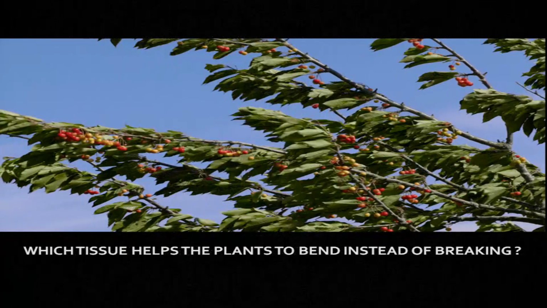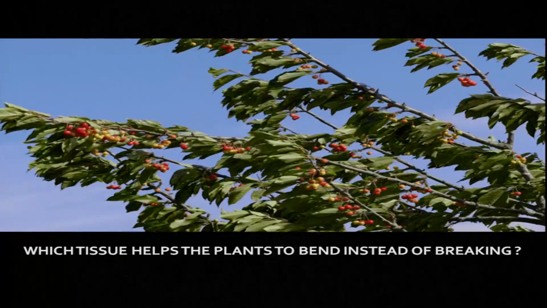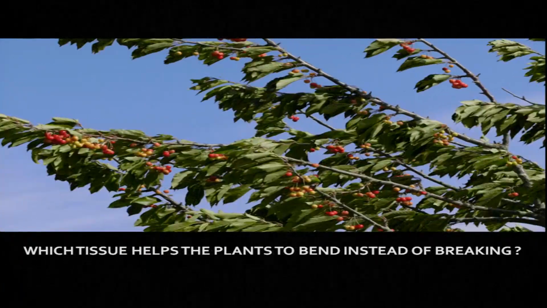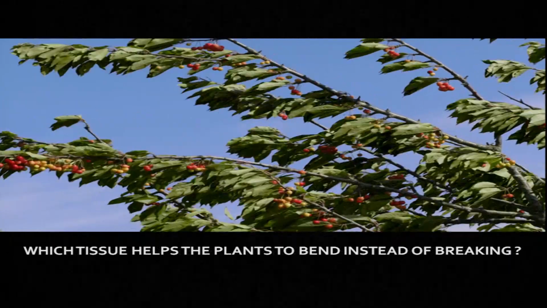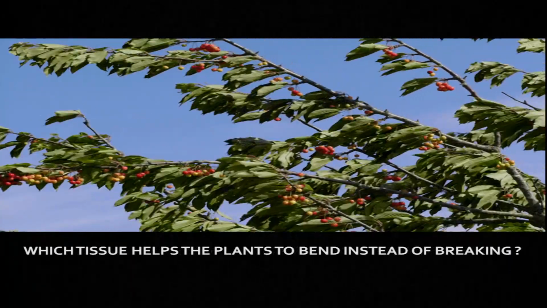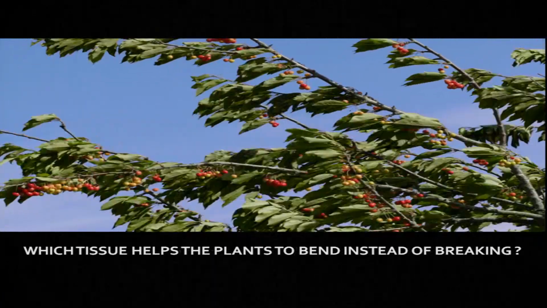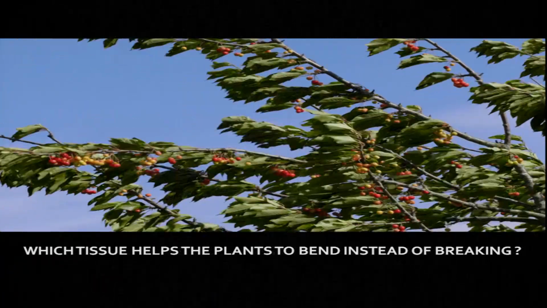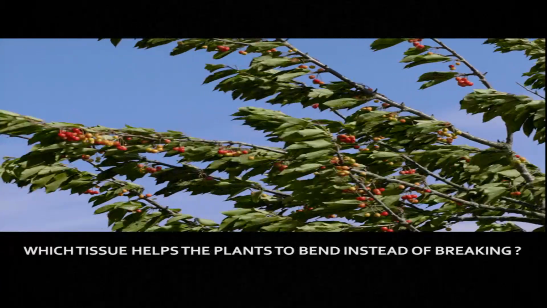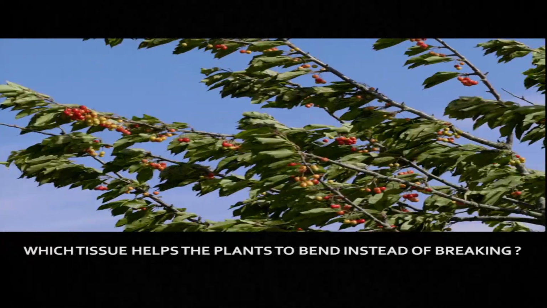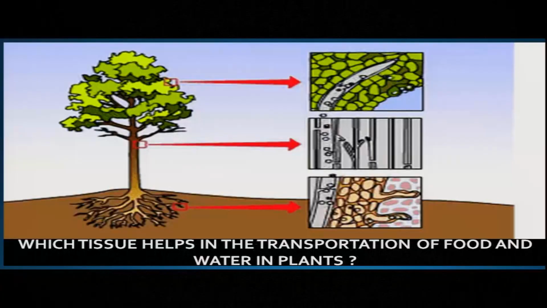Now second, sometimes when heavy wind blows, or at any other time also, we can see a plant bends. It does not break. Why? So which tissue helps the plants to bend instead of breaking? It is also a type of permanent tissue.